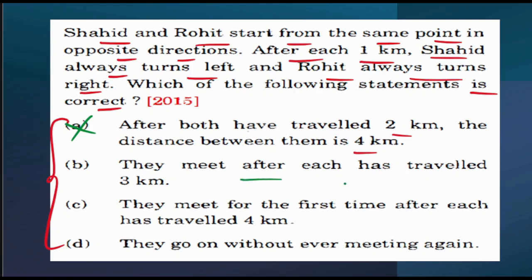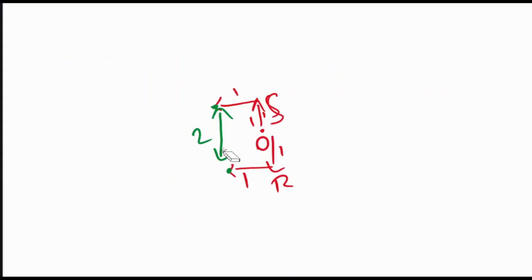They meet after each has traveled 3 kilometer. Okay. After each has traveled 3 kilometer. That means, see, after each has traveled 3 kilometers, so now that means already they have traveled 2 kilometer. So Shahid will again turn left. That means 1 kilometer will come over here. Rohit will again turn right 1 kilometer. That means he will come over here. Yes. So that means this statement is correct.